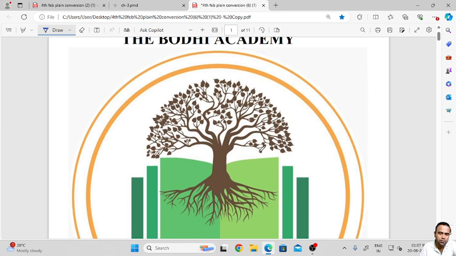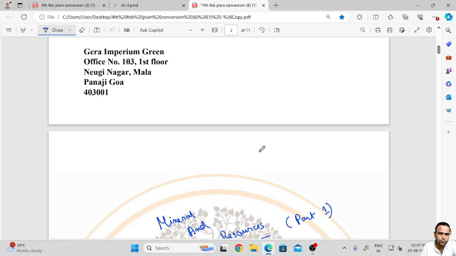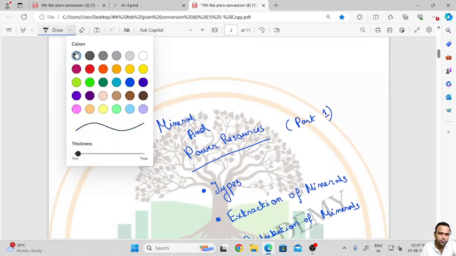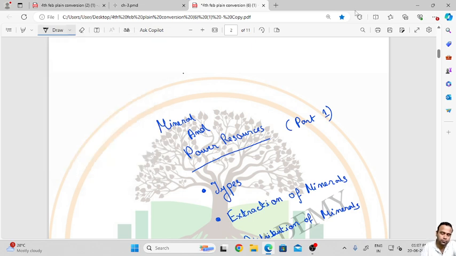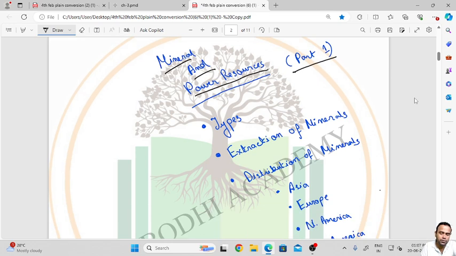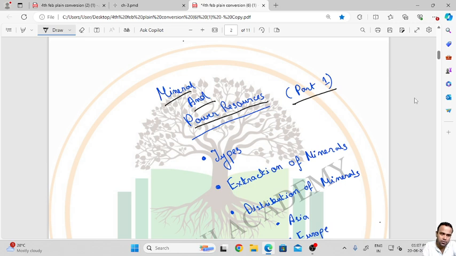Today we are going to discuss the chapter Mineral and Power Resources. We have divided this chapter into two parts. Today we will cover part 1, only the mineral part, and soon we will cover the power resources also. So in the first part we are discussing the minerals.